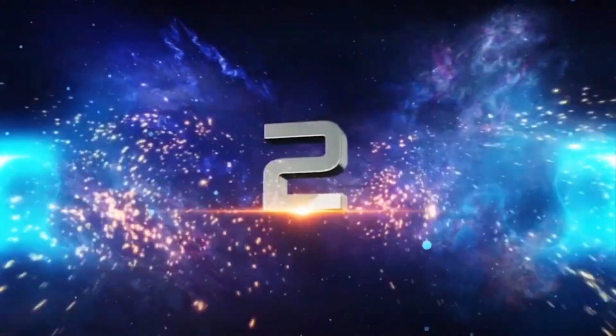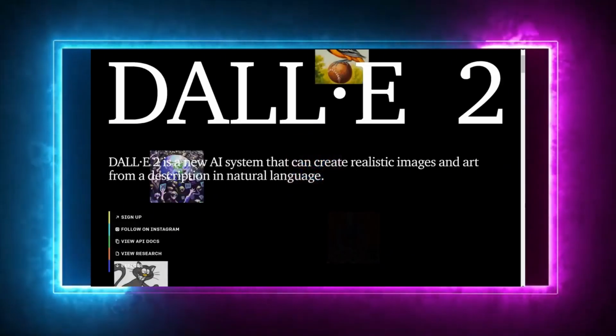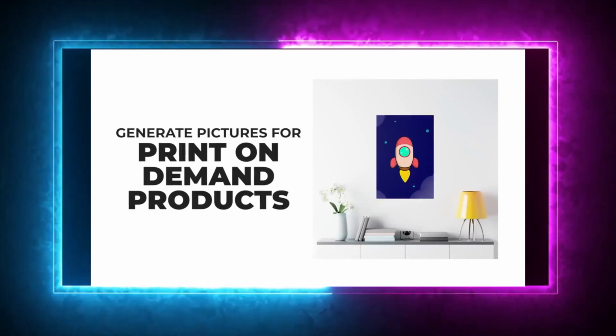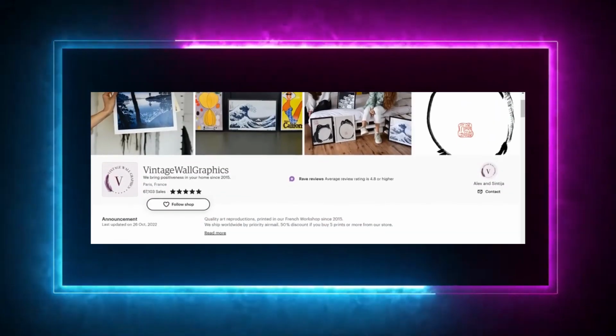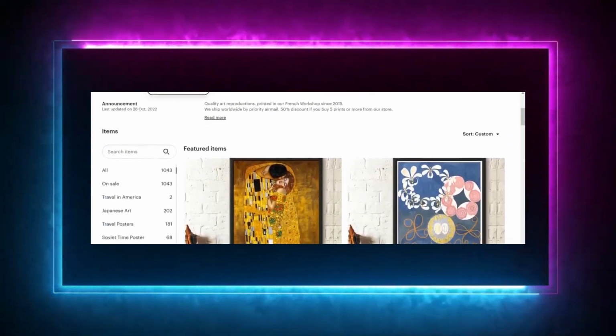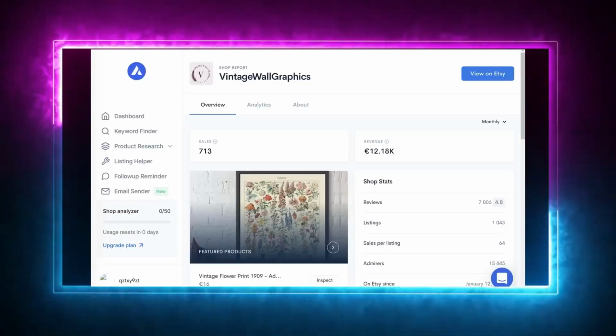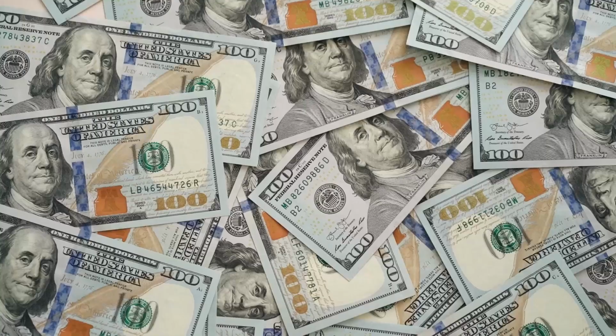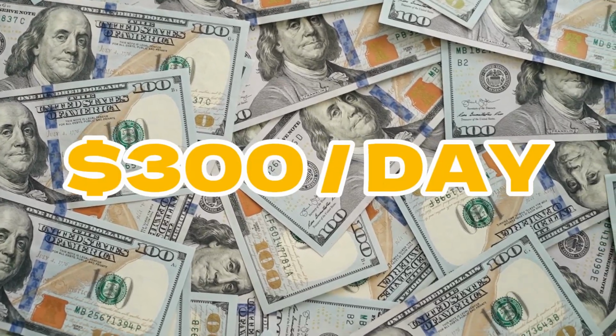Money-making method number 2. Another way to make money with DALL-E is by creating images that you can print on physical products. Consider this Etsy store, which sells historical public domain artwork printed on posters. Allure estimates that this store has made well over 12,000 euros, equivalent to over $300 per day. It's evident that there's substantial earning potential in this field.